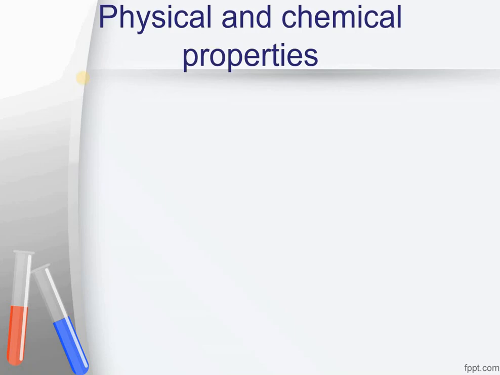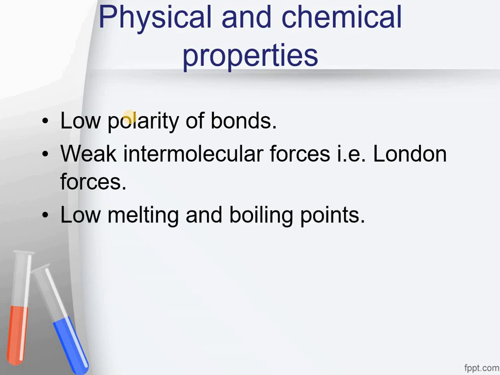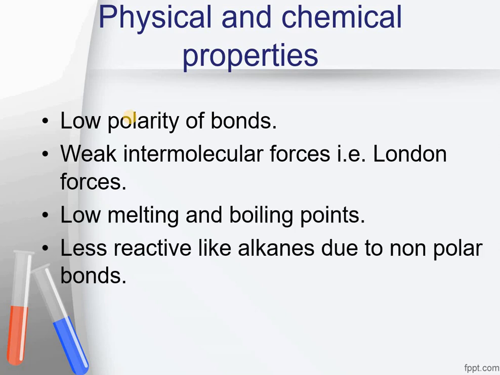Physical and chemical properties of cycloalkanes are almost similar to those of alkanes. They also have low polarity of bonds. Their intermolecular forces, London dispersion forces, are very weak. Their melting and boiling points are also low, and they are very less reactive, just like alkanes.